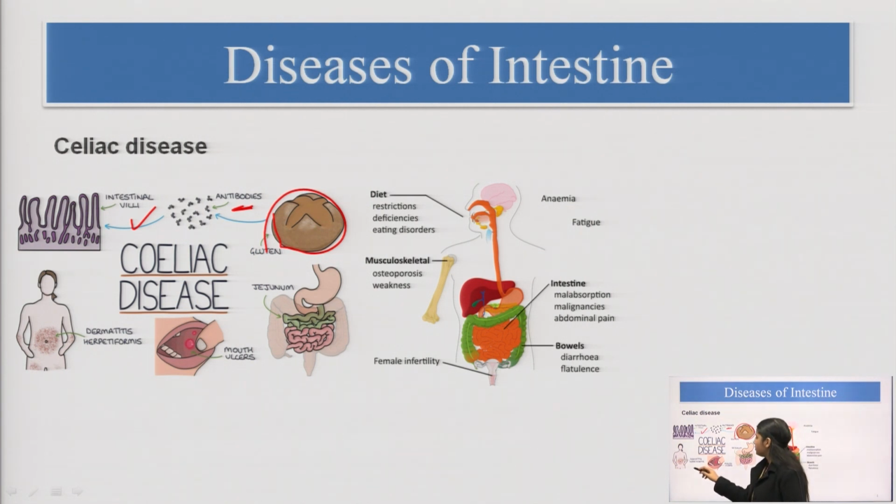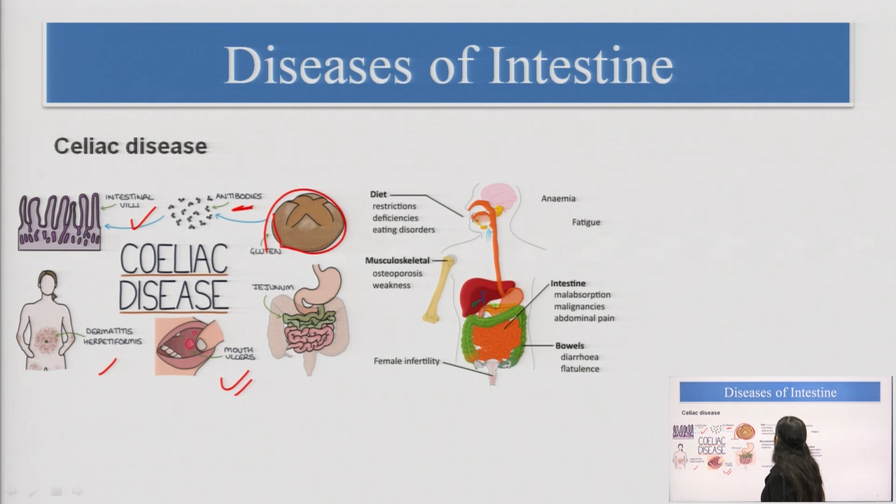There is one condition, dermatitis herpetiformis. There will be itchiness on the skin area, and macules or papules are formed. Then mouth ulcers will be there. Now, if you see here, what are the other conditions associated with celiac disease, or the complications.